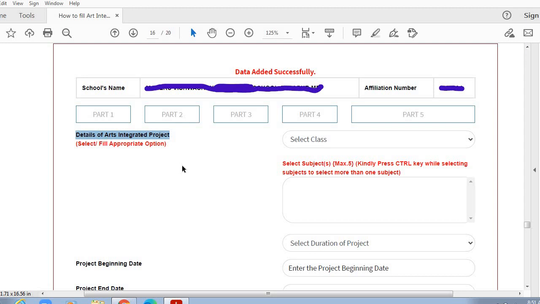In the circular, the board has mentioned that all the CBSE affiliated schools are supposed to conduct at least one art integrated project for all the classes from grade 1 to 8. But for grade 9 and 10, there should be different art integrated projects. That means there should be one art integrated project per subject. For every subject there should be one art integrated project.